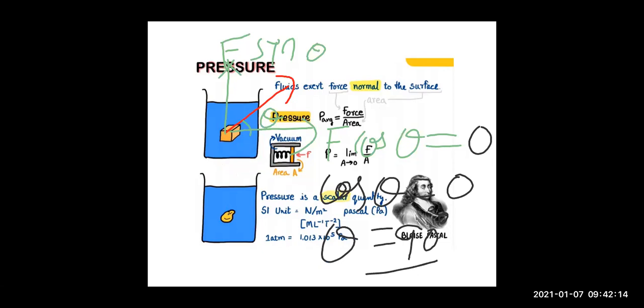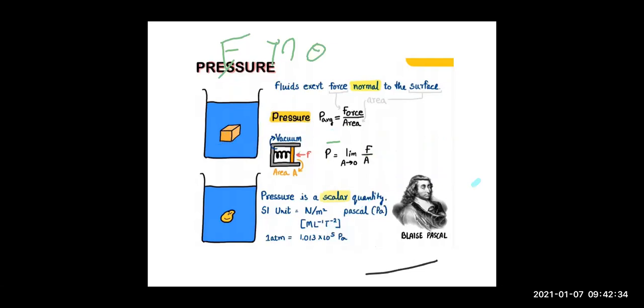It means when a liquid is in equilibrium, the fluid will exert a force on the substance which is inside it, submerged in it, but always at 90 degrees to the surface of the object. Right children? So be very careful. That force is known as upthrust. So we know pressure is force upon area, but which force? That is normal force, normal to the surface. Normal is 90 degrees, right?